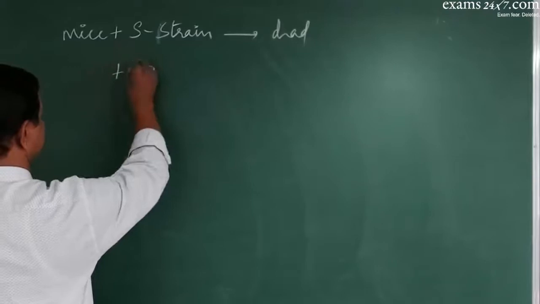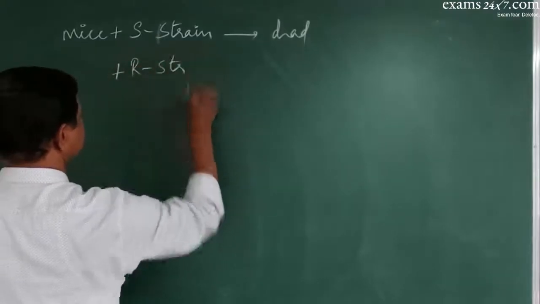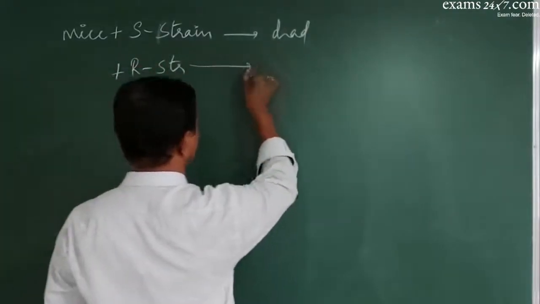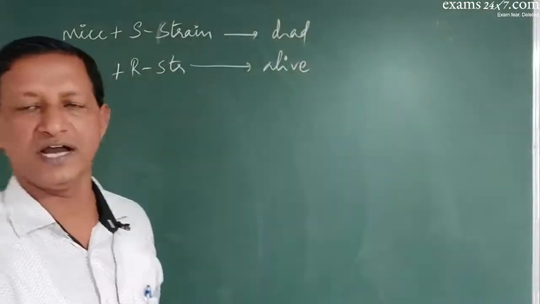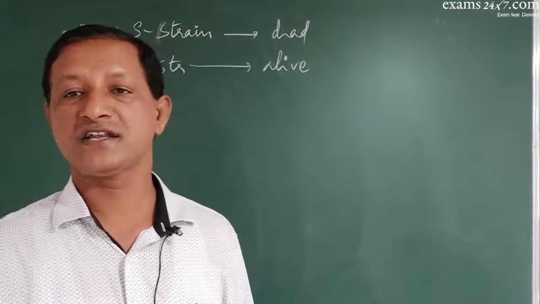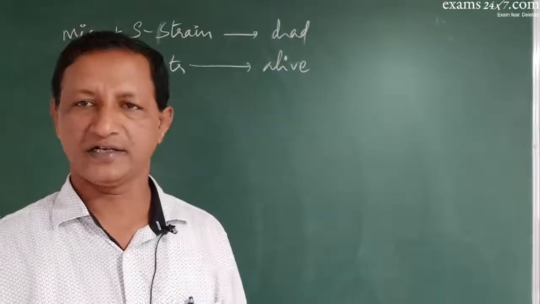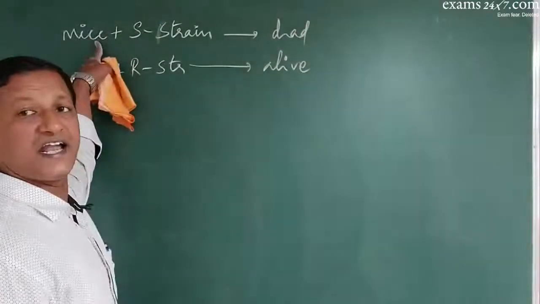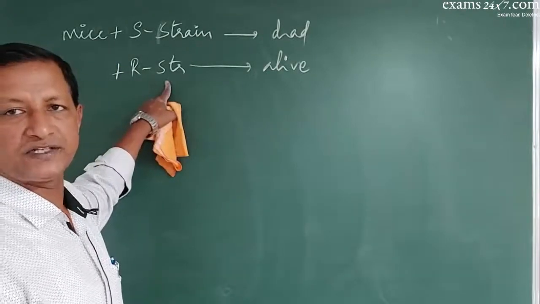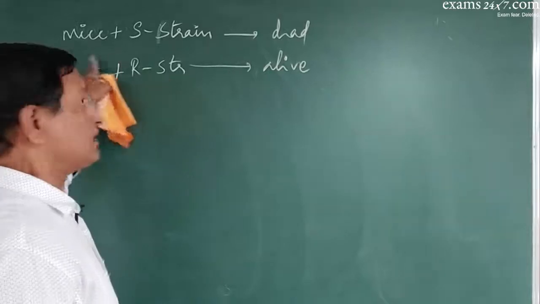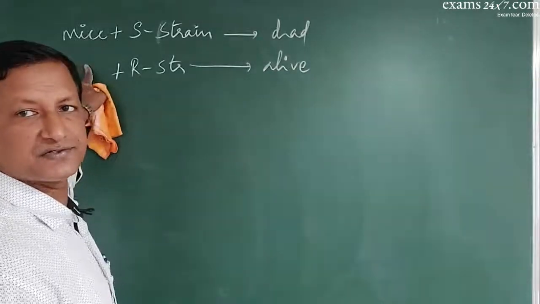Another sample of mice was taken and the R strain was injected, and the mice remained alive. So this shows that the S strain is dangerous, the R strain is not. These mice died because of pneumonia. The R strain is avirulent, non-pathogenic, hence it did not cause any pneumonia among these mice.